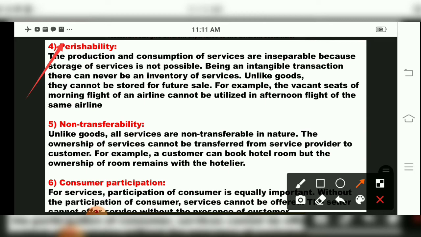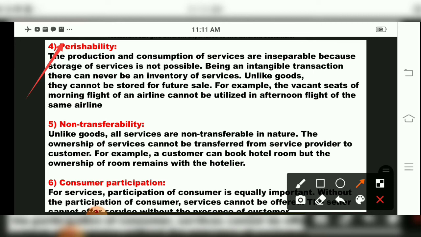But what is the meaning of perishability in service? They have told that production and consumption of services are inseparable, and storage of these services is not possible. See over here, perishability means storage of services will not be possible. Why? It is intangible. We cannot see services. So there cannot be inventory of services, and they cannot be stored for future sale. They have given an example: vacant seats of a morning flight of an airline cannot be utilized in an afternoon flight of the same airline. A simple example has been given of perishability.